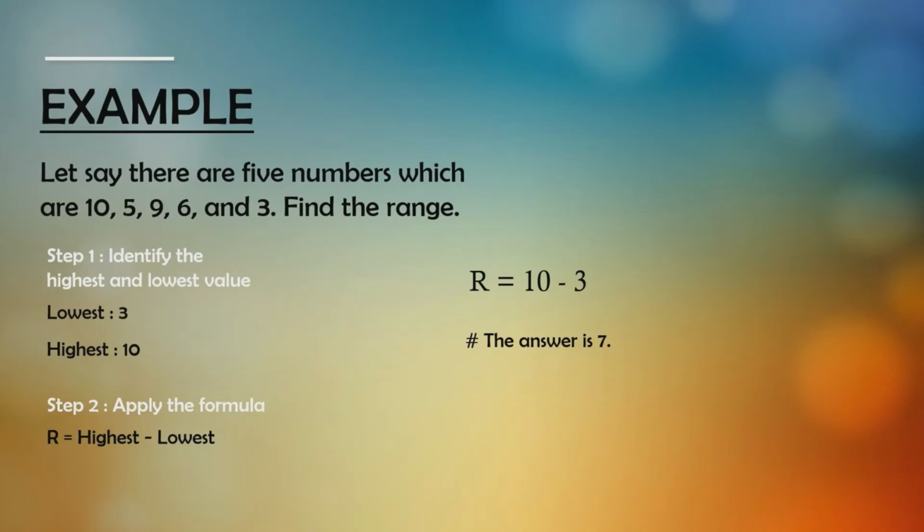First, we identify the highest and lowest value. In this example, the lowest value is 3 and the highest value is 10. After that, we apply the formula range equal to highest minus lowest. So we get 7 in this example. That's all for me. Thank you.